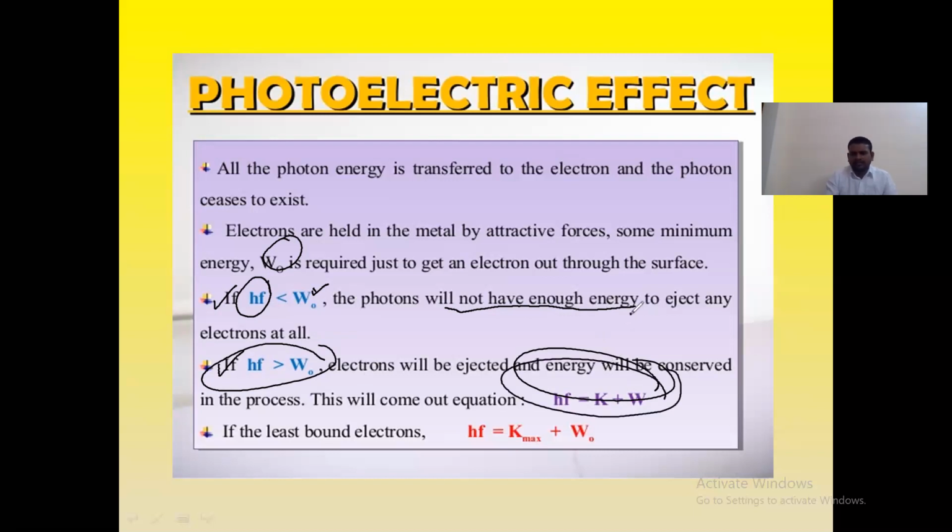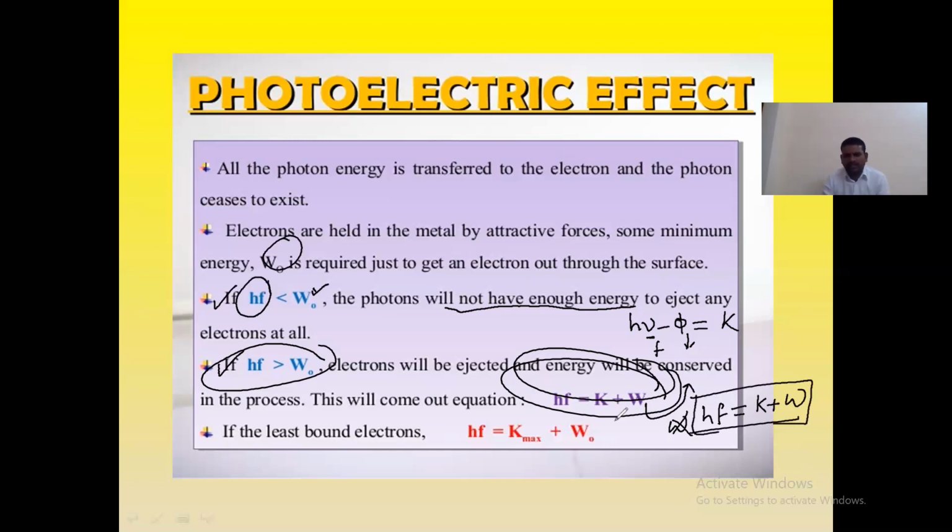I told you already, h nu minus the work function phi is equal to K. Here, instead of phi, we have taken W, and instead of nu, it is hf. So take this hf towards the left side, hf is equal to K plus W. So this is our required Einstein equation.